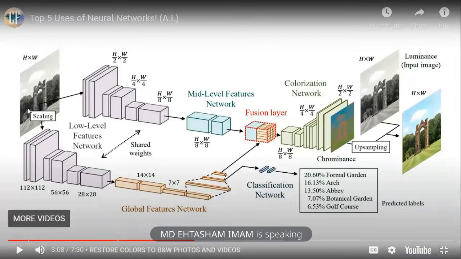Here, if you see the classification network, it is able to say that 20% should be garden, 16% should be Abbey, Botanical Garden, Golf Course. It is able to say all these items are present in this particular image. First thing, recognize what objects are there. Second thing, try to paint colors over it.